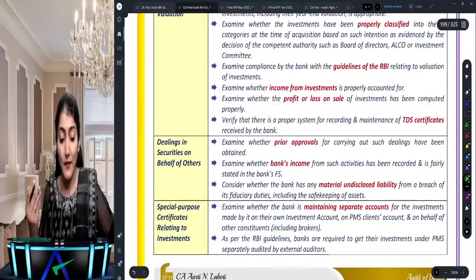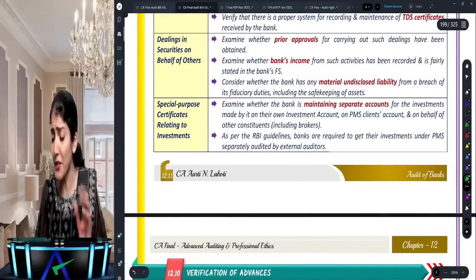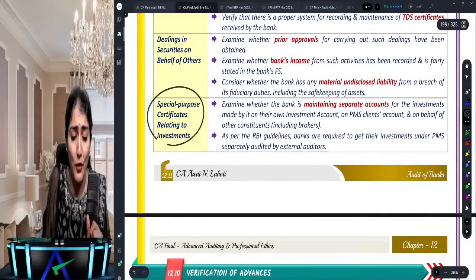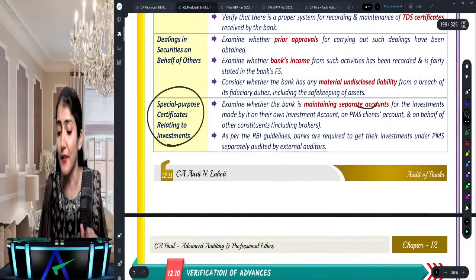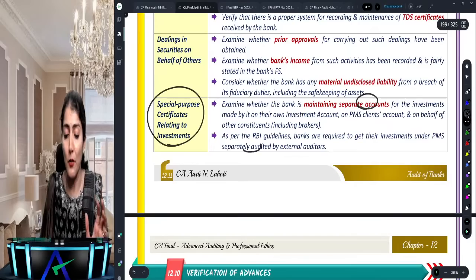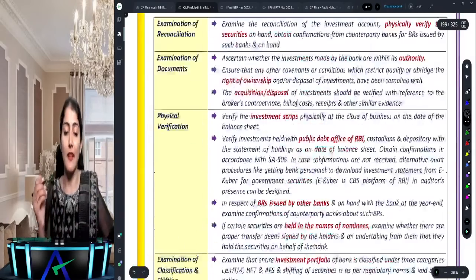Then what does it say for portfolio management? Can a bank provide portfolio management services? Yes, it says it needs to maintain separate accounts and also get them separately audited by the external auditor.